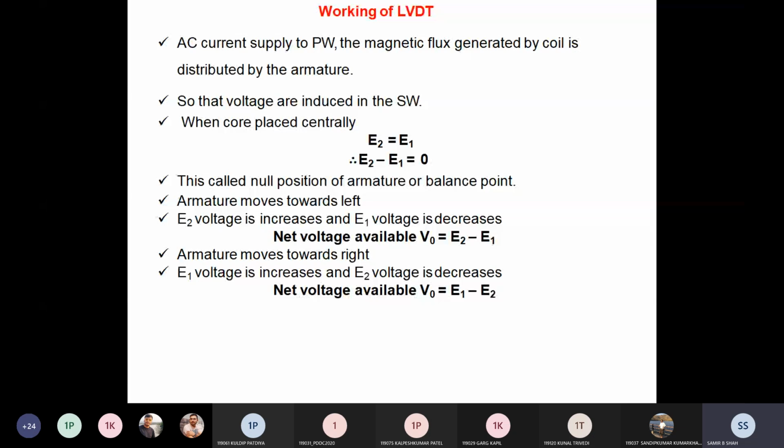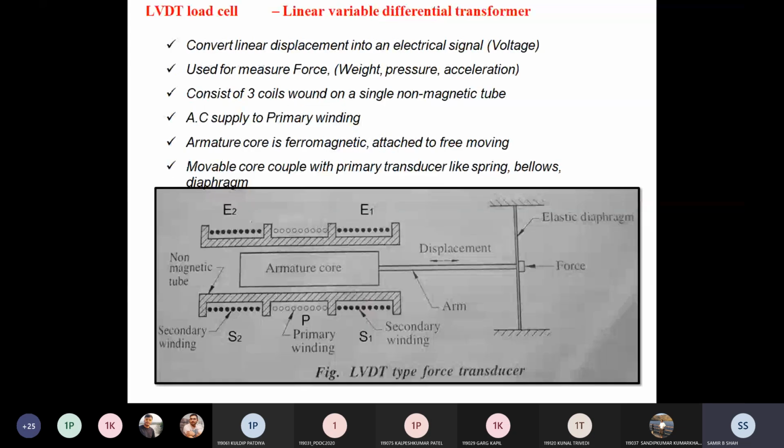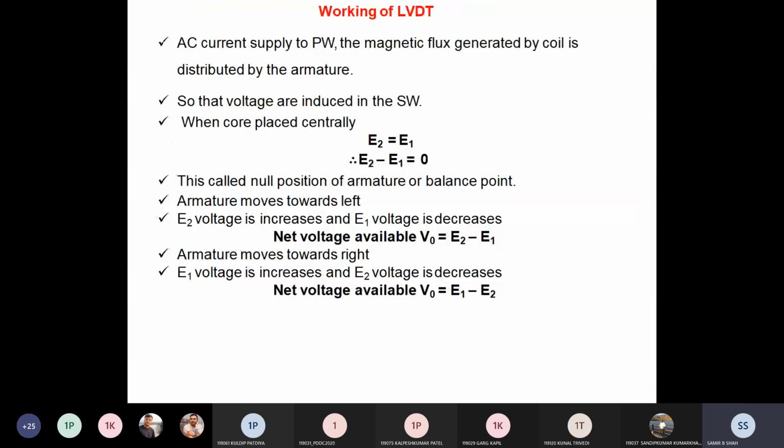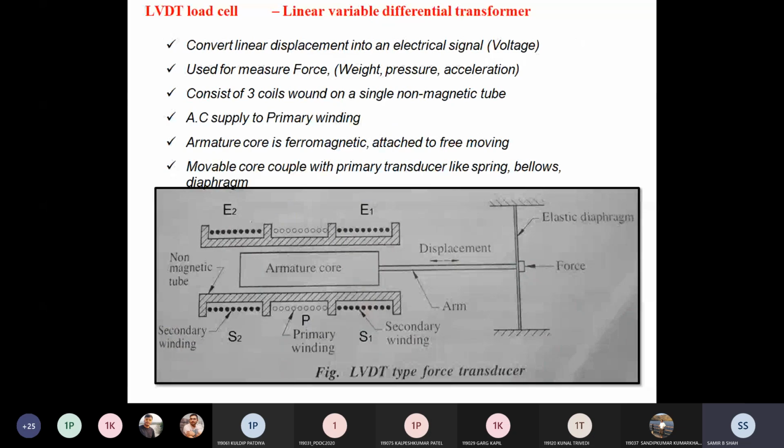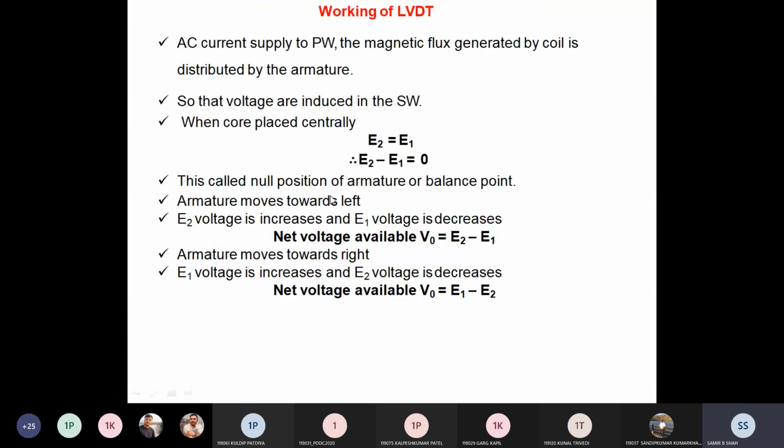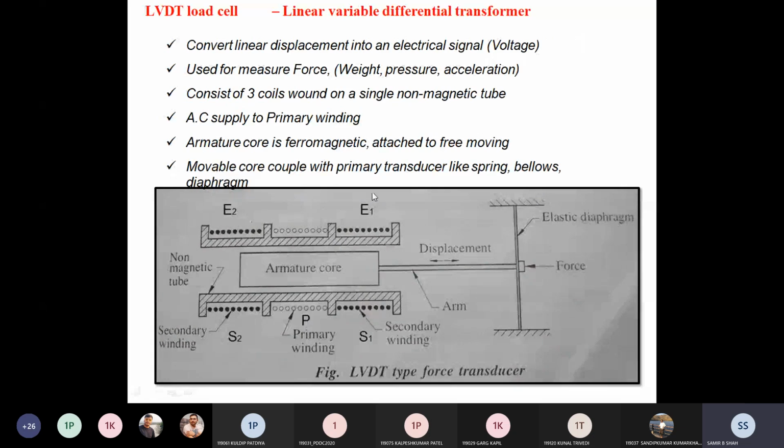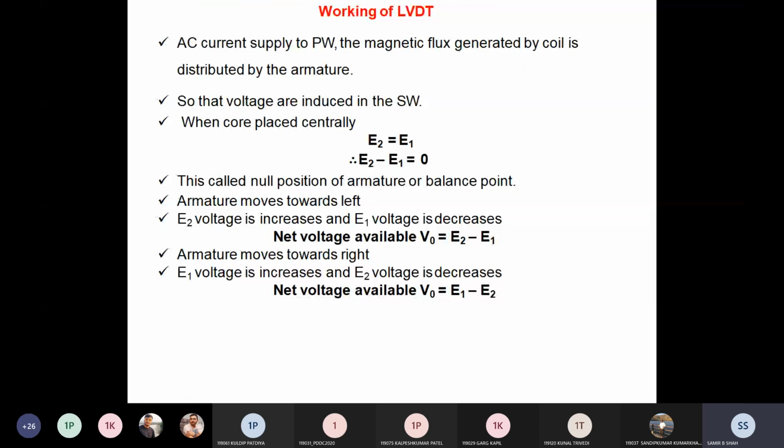So what happened? Voltages are induced in the secondary winding. And if the core is in the center, then E2 is equal to E1, or we say that the difference E2 minus E1 is 0, which is called the null position of the armature.